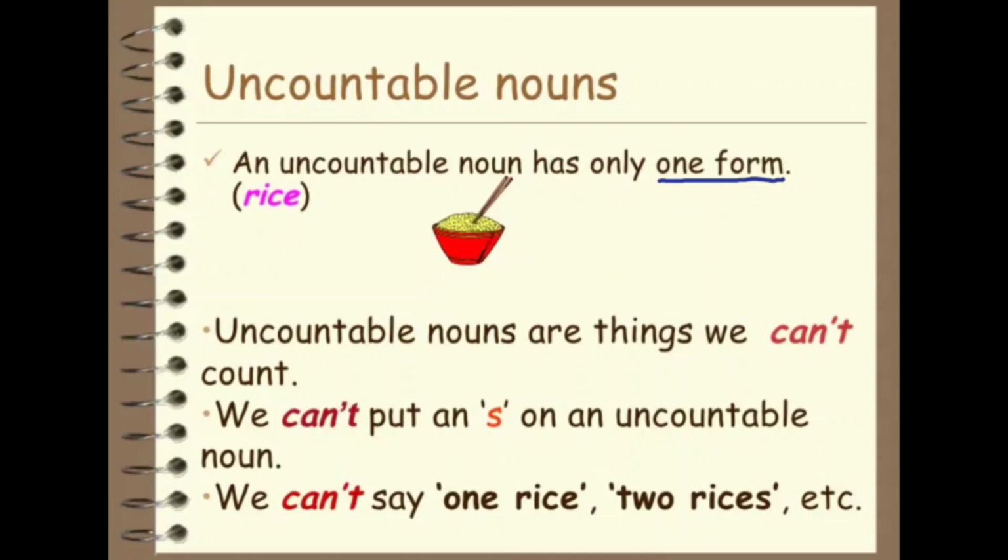Uncountable nouns are things we can't count. Okay, they are uncountable. We can't count. So uncountable nouns are the things we can't count. We can't put an S on an uncountable noun.